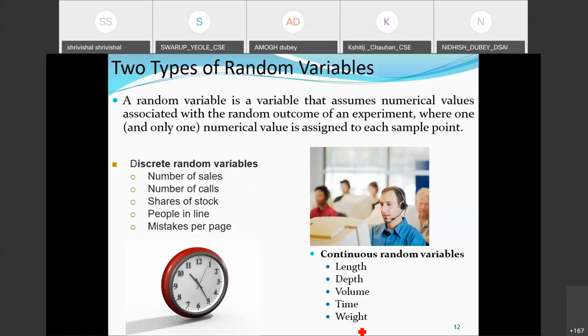Similarly, if you are going to measure length, someone could be 5'4", someone could be 5'4.7", like this. Again, this is a continuous measurement. Suppose there is a pot and we need to measure its volume. You can't say there could be only 10 ml, and after that it will be 20 ml, and nothing in between. No, there will be an infinite number of possibilities. The value could lie anywhere within that range. It could be any number. Okay.